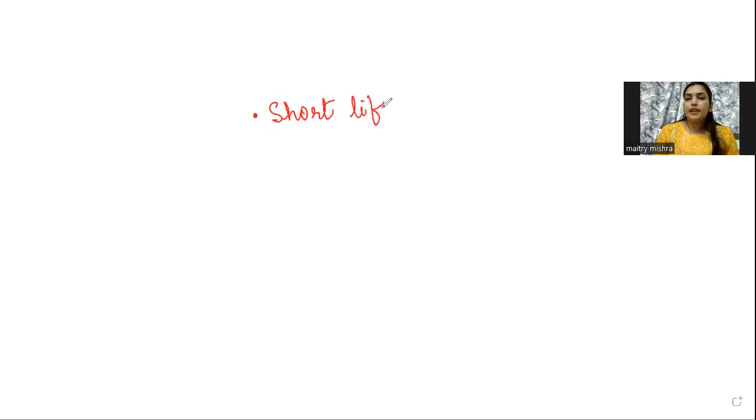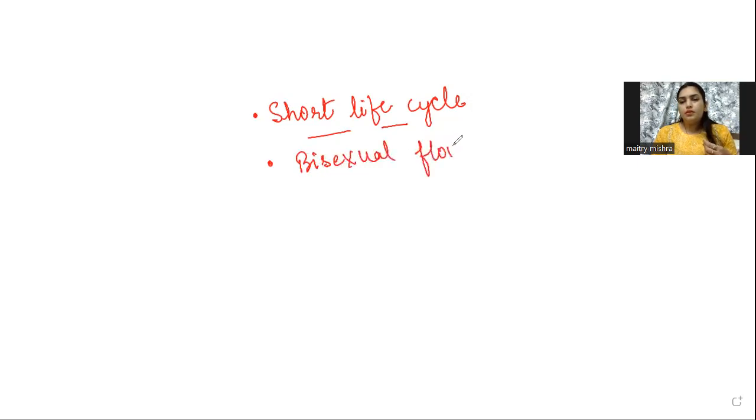Okay, short life cycle, that means many of the generations can be observed in a short time period. That is one of the reasons. Then presence of bisexual flower. That means the male and female reproductive systems are there in the same flower, so pure lines can be obtained.